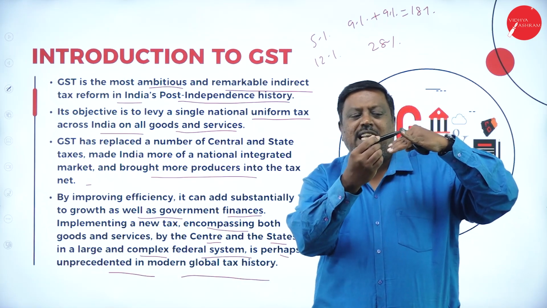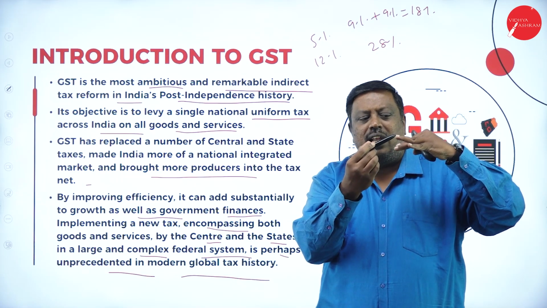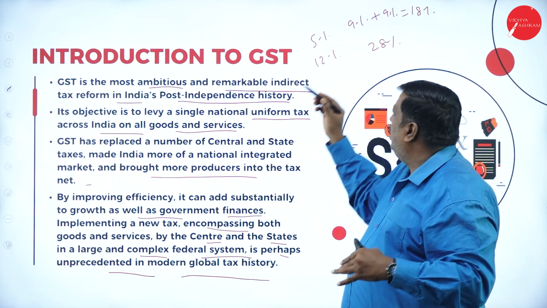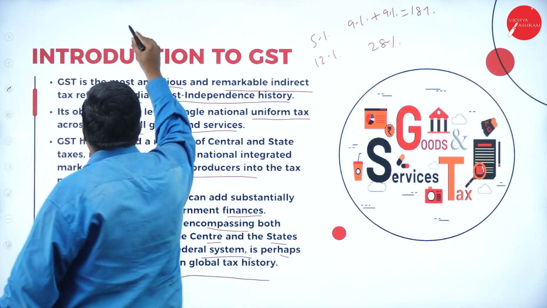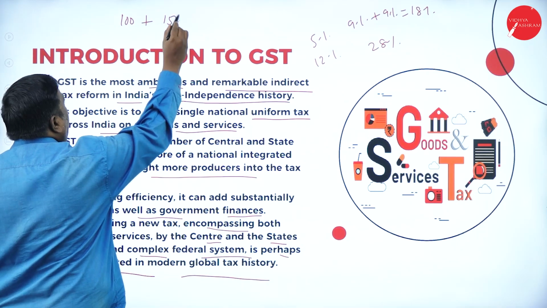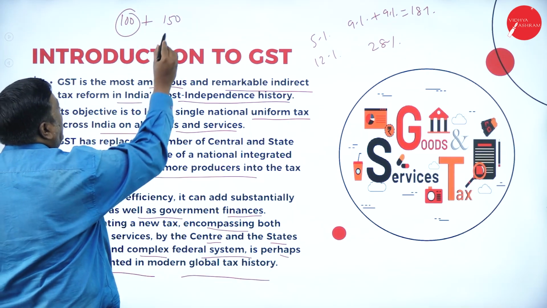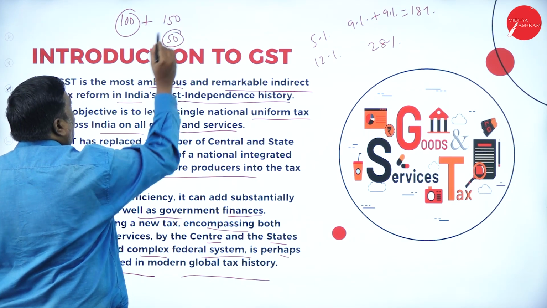Now, whatever tax is paid by the manufacturer is going to be collected from the wholesaler. For example, if the manufacturer has paid tax of 100 rupees, and he collects 150 from the wholesaler, he is going to adjust this 100 rupees and pay to the government only 50 rupees.